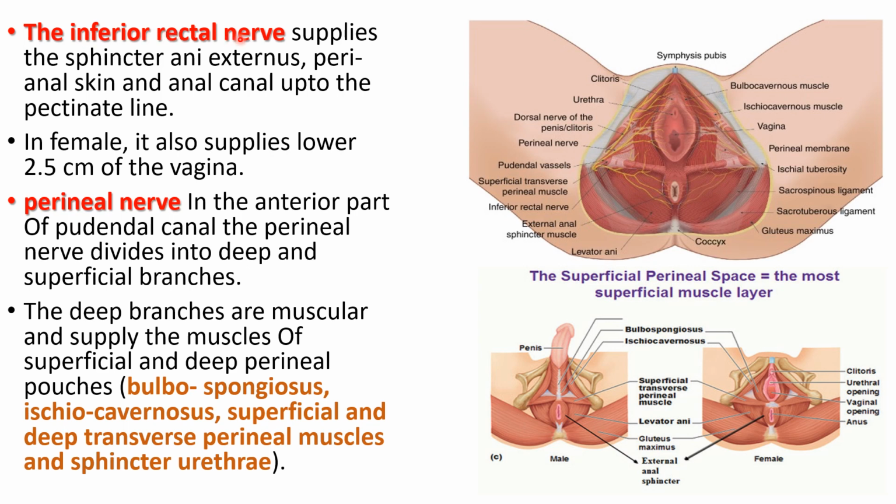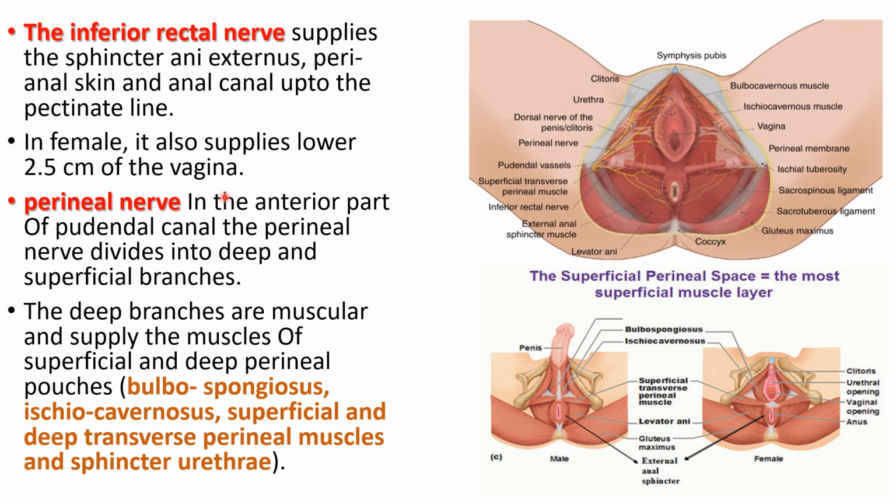The inferior rectal nerve, which is a branch from the pudendal nerve, supplies the sphincter ani externus. We can make out here, this is the inferior rectal nerve or the inferior anal nerve. It supplies the sphincter ani externus and perianal skin on either side of the anus up to the pectinate line. That has been taught in rectum and anal canal, the pectinate line and everything. In female, it also supplies the lower 2.5 centimeters of the vagina.